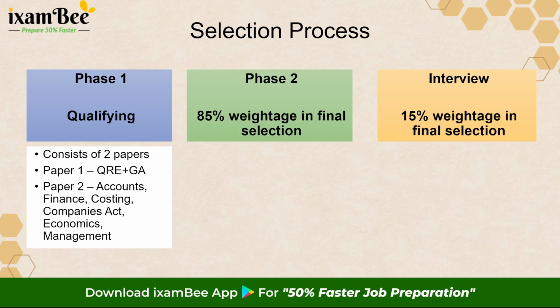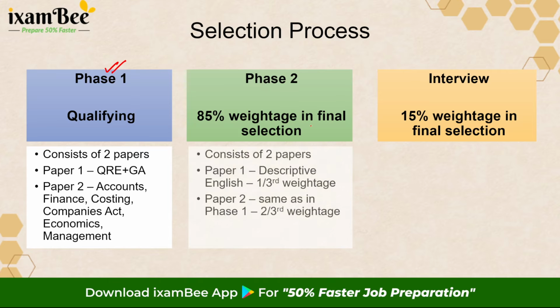Phase 1 consists of two papers, paper 1 and paper 2. Paper 1 is your aptitude paper consisting of quant, reasoning, English and general awareness, and paper 2 consists of all the 6 subjects. We have talked in detail about phase 1, what your target score should be, how you should strategize in my previous video. In case you have not watched that, you will find the link in the description box.